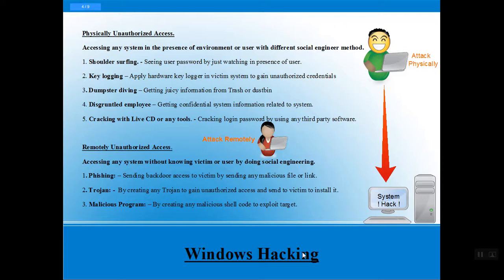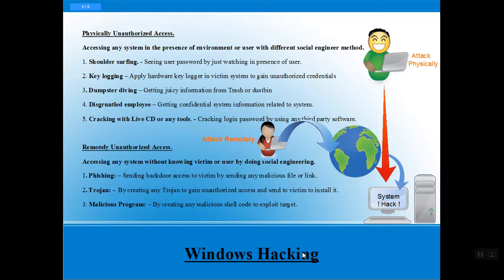And also we have remote attacks. So what happens in remote attacks? As we can see in the picture, the attacker wants to access a system. He does not need to go to any system physically. He can access any system from anywhere in the world. It can be done in different manners. We have phishing, trojans, malicious programs.